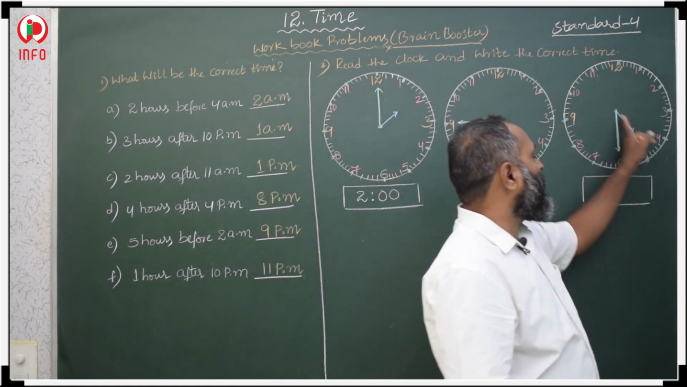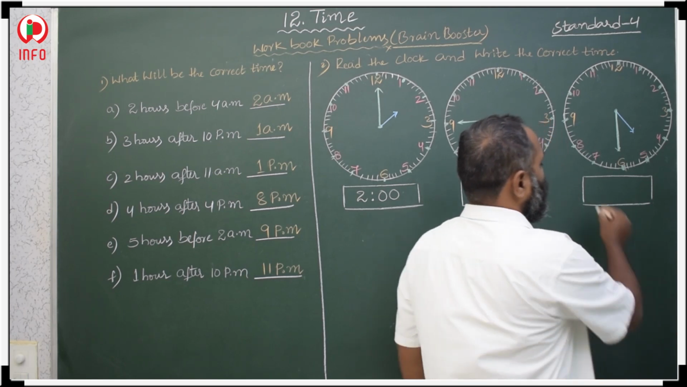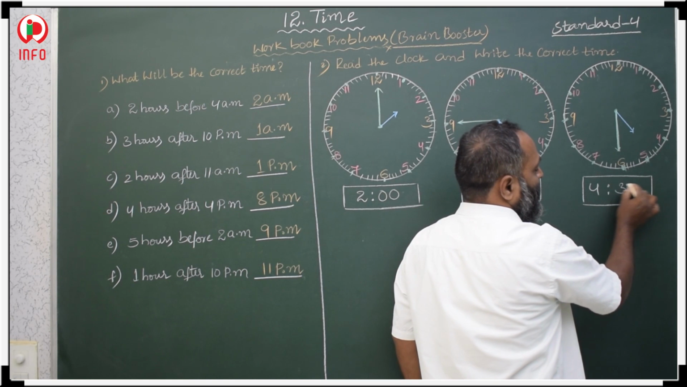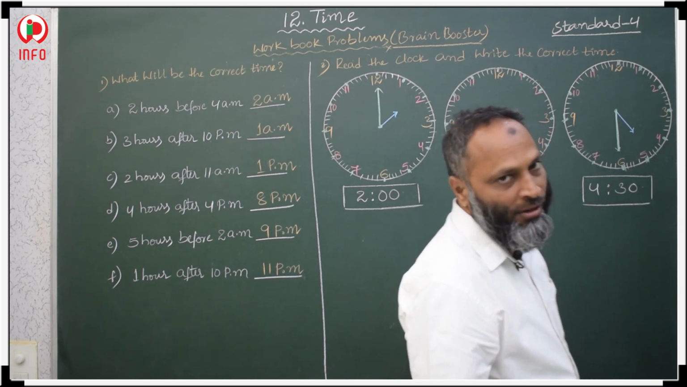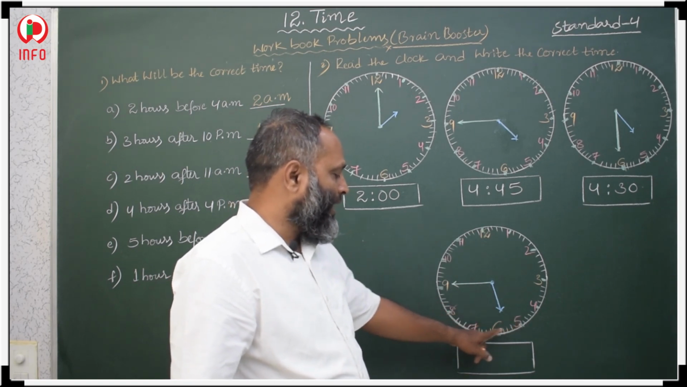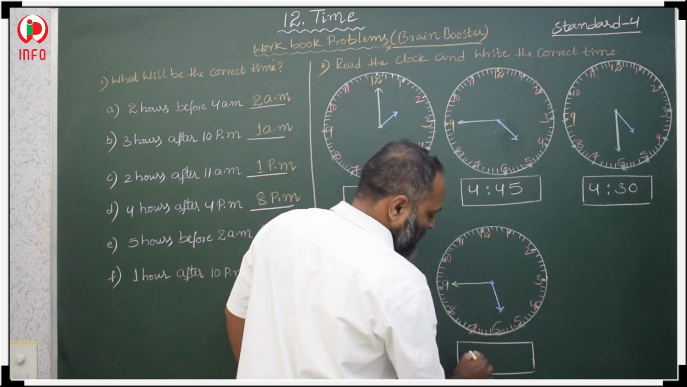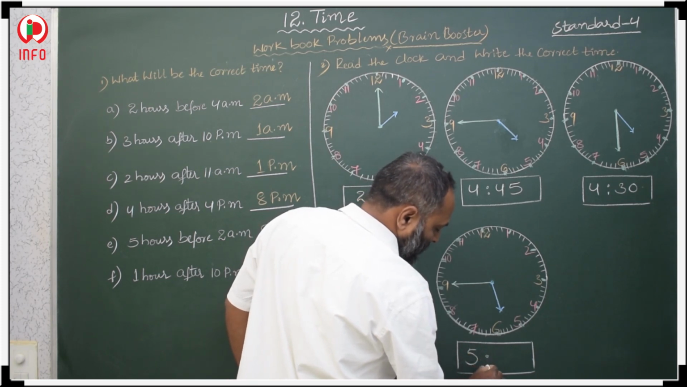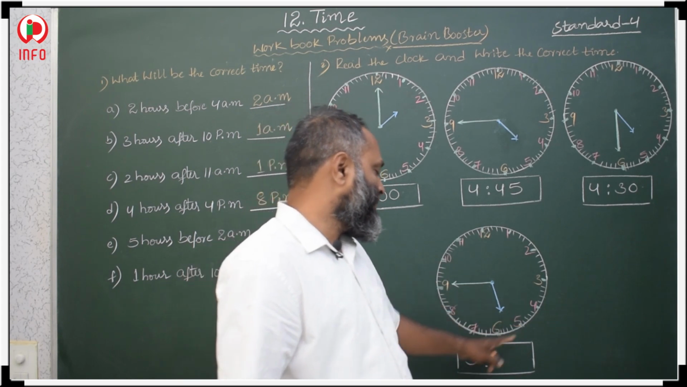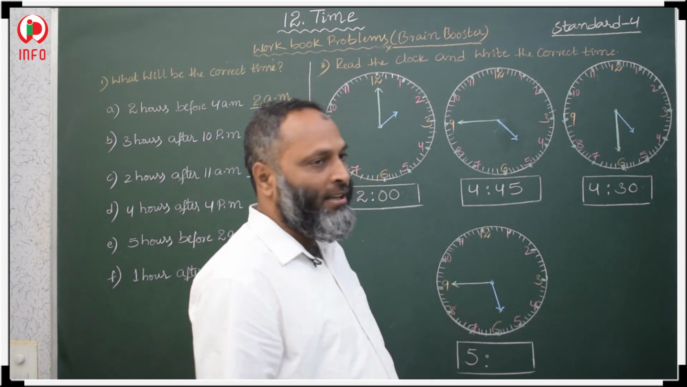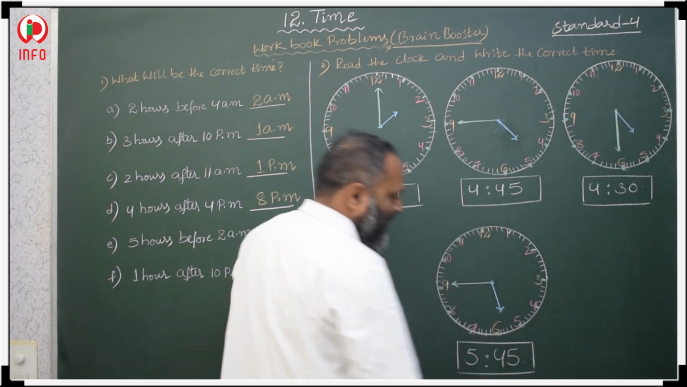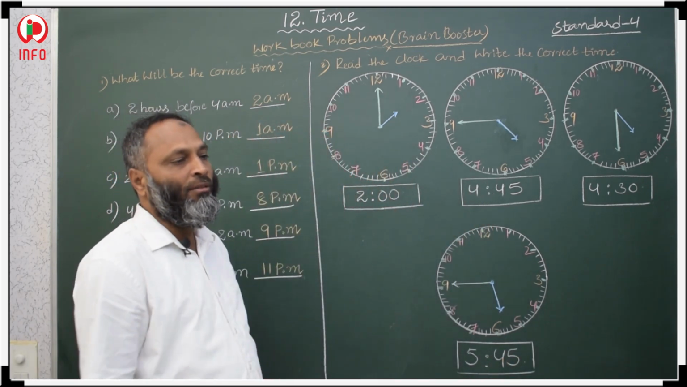Here also the hour hand is in between 4 and 5, so we should take 4. And minute hand is at 6, 6 5s are 30, 4:30 the time is. Here the hour hand is in between 5 and 6, so we should take the smaller one, 5, and minute hand is at 9, so 9 5s are 45, 5:45 is the time.